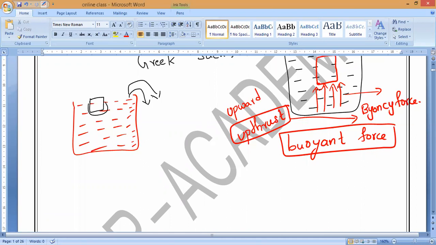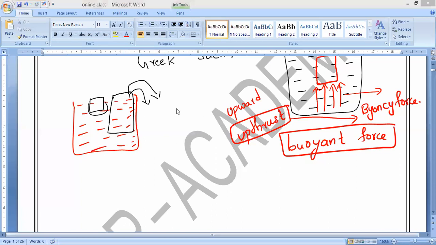So Archimedes said that when an object is immersed in a liquid, it will experience an upthrust or buoyancy force, and it will also displace the fluid or liquid. If I immerse a small object, a small amount of liquid will be displaced. If I throw a big stone, a lot of liquid is displaced. Small object, small liquid displaced. Large object, large liquid displaced.